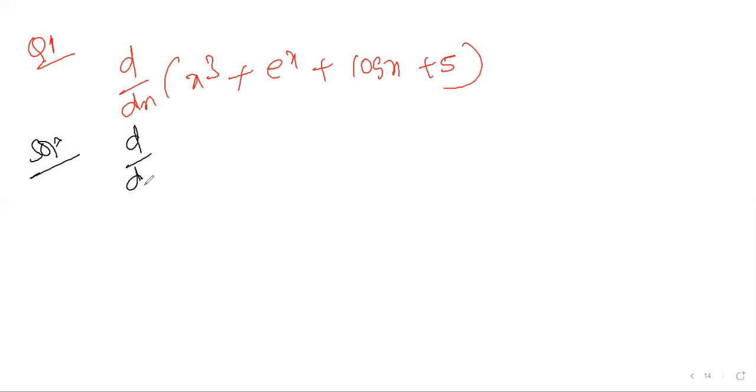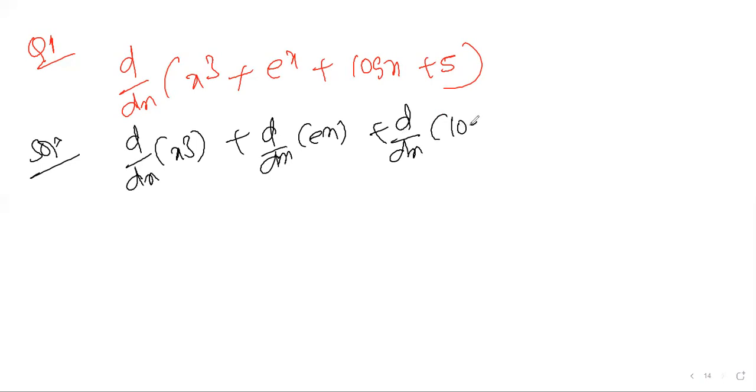Separate the differentiation first, one by one. d by dx of x cube. d by dx of e power x. d by dx of log x. Then d by dx of a constant value 5. Okay, now you people write, ready to answer the question.